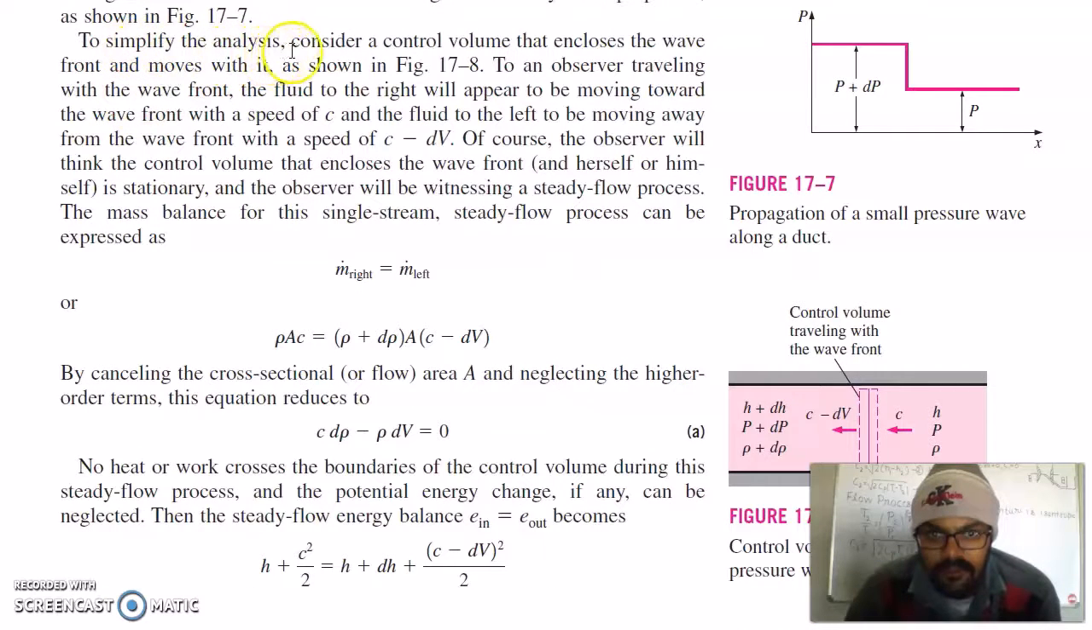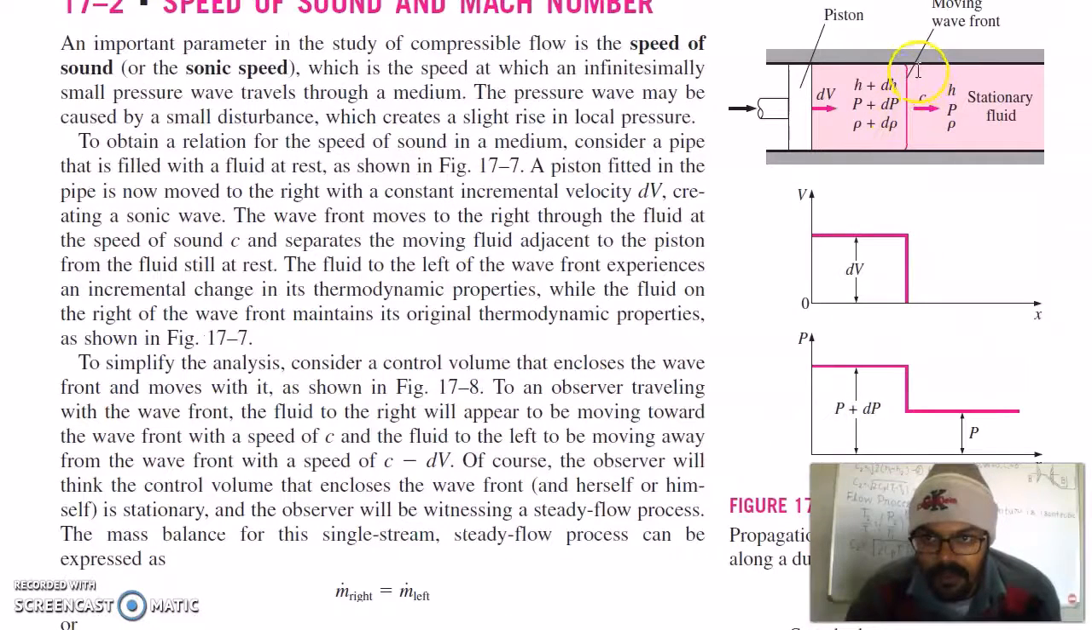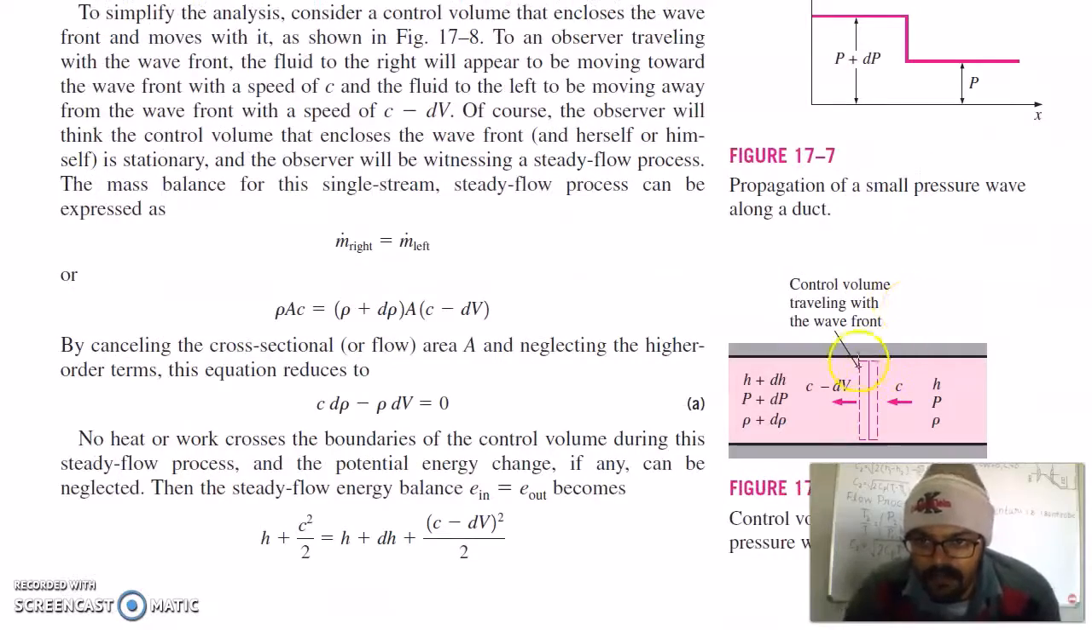To simplify the analysis, consider a control volume that encloses the wavefront. So in this case, we have taken this wavefront, and now you can take a control volume on it. In this diagram, you can see this is our control volume. To an observer traveling with the wavefront, the fluid to the right will appear to be moving toward the wavefront with the speed of c.